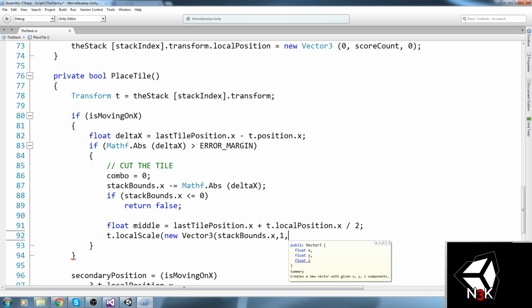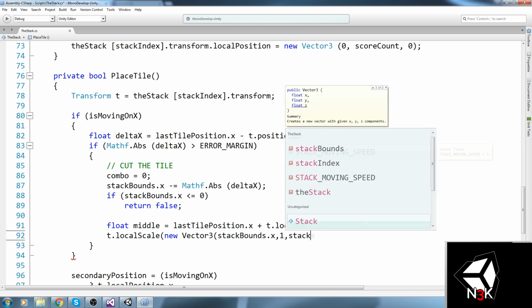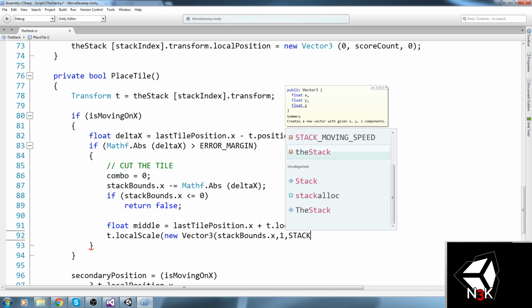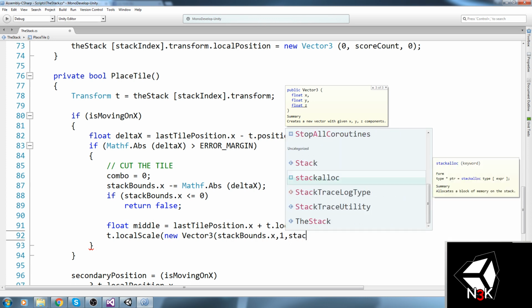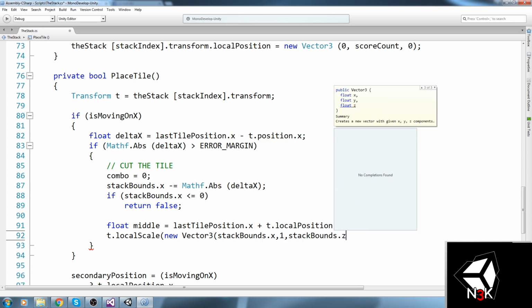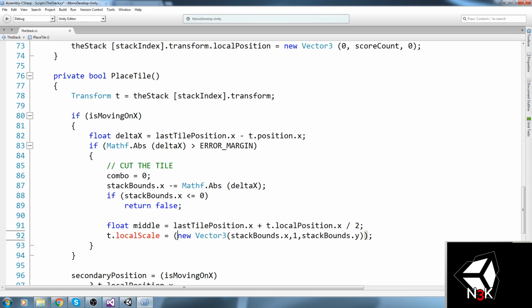We're never actually modifying that, so we can leave it on 1 here, and then stack bounds dot z in this case, or y, sorry, there's no z in that. So this should work. Is equal, of course, we're not doing it this way.